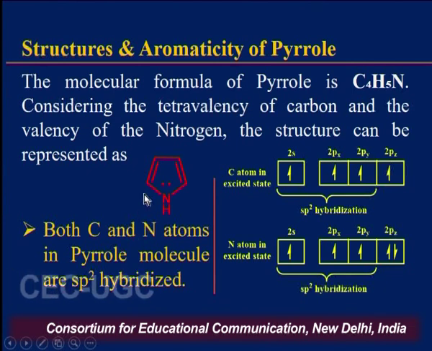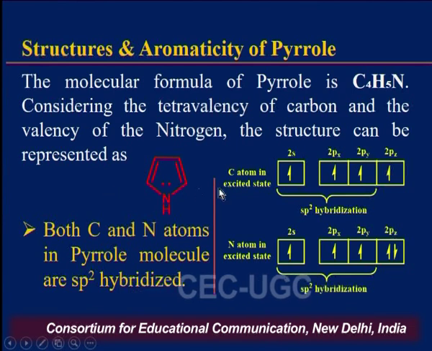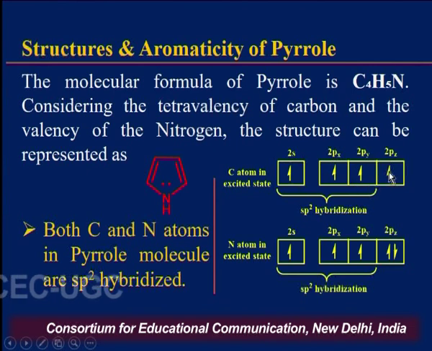The electronic configuration of carbon can be written as 1 electron in the s orbital and 1 electron in each of the 3 p orbitals: 1 electron in 2px, 1 in 2py, and 1 in 2pz. Since carbon has sp2 hybridization, there will be a contribution of 1 s orbital and 2 p orbitals, so the hybridization will be sp2.